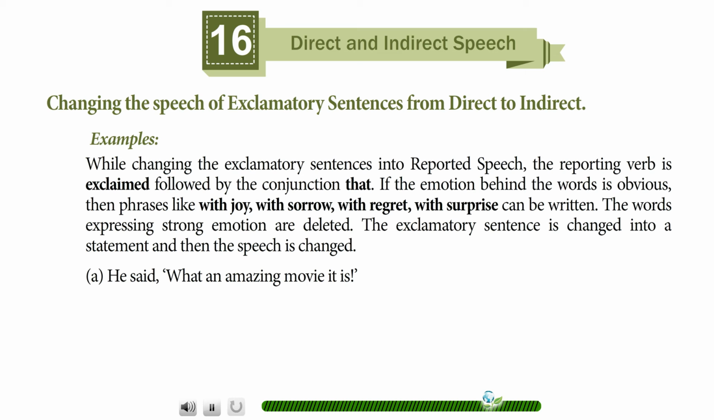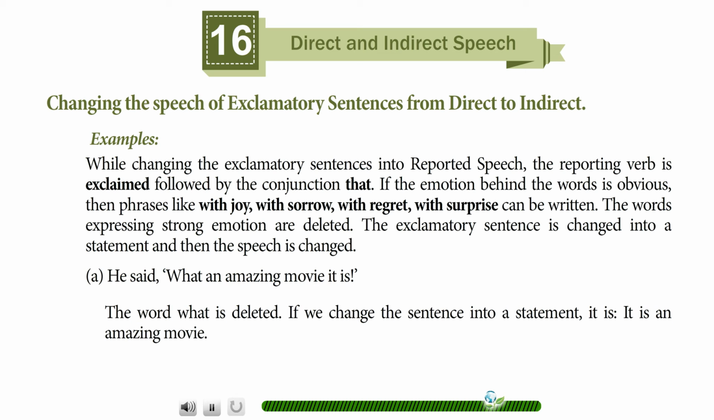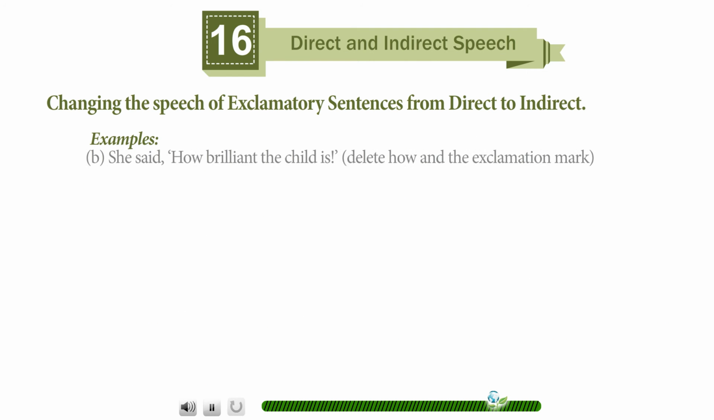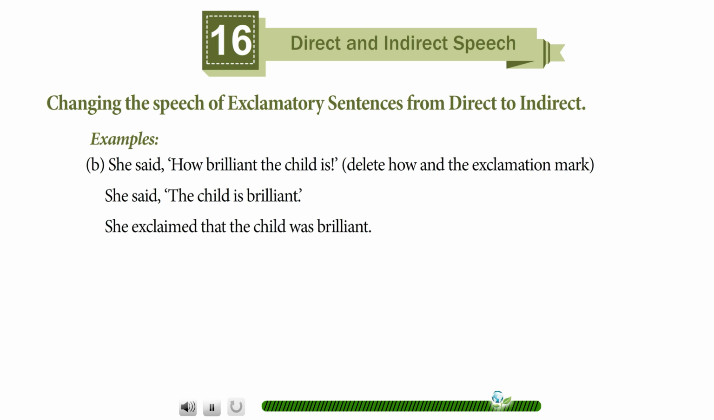Examples: He said, "What an amazing movie it is." The word what is deleted. If we change the sentence into a statement, it is an amazing movie. He exclaimed with joy that it was an amazing movie. She said, "How brilliant the child is." Delete how and the exclamation mark. She said, "The child is brilliant." She exclaimed that the child was brilliant.